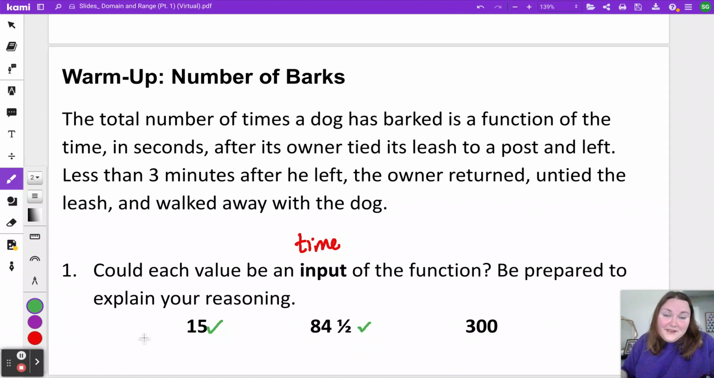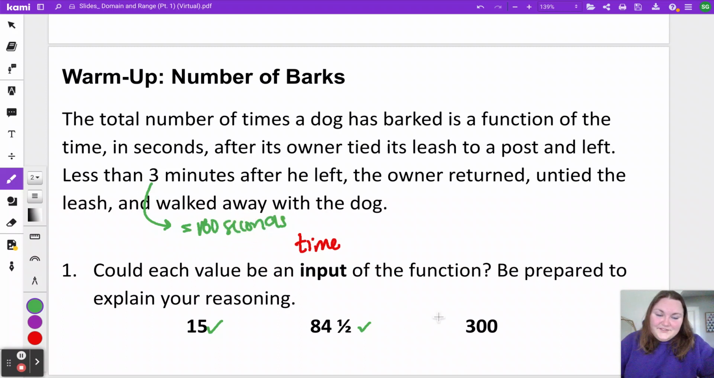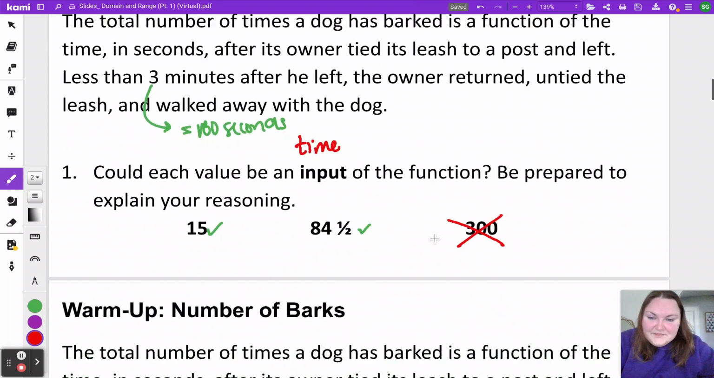For this last one, 300 seconds. 300 seconds does exist, but we are told that the owner returns less than 3 minutes after he left. And since our input is in seconds, it's important to know that 3 minutes equals 180 seconds. So in this situation, 300 seconds, while yes, that is a thing, we could not have that be an input because in the story, our time ends at 180 seconds.